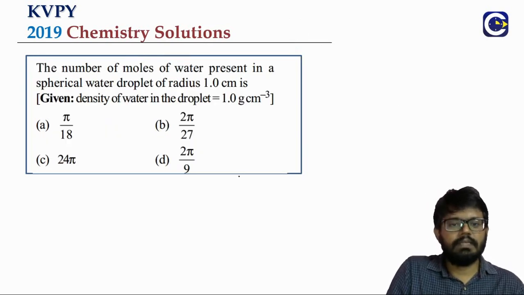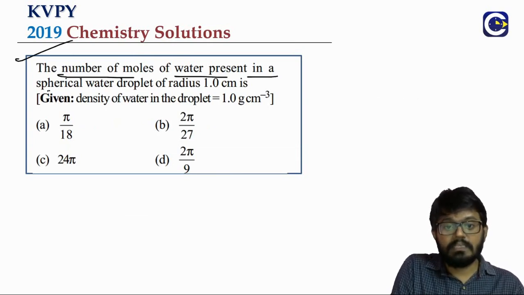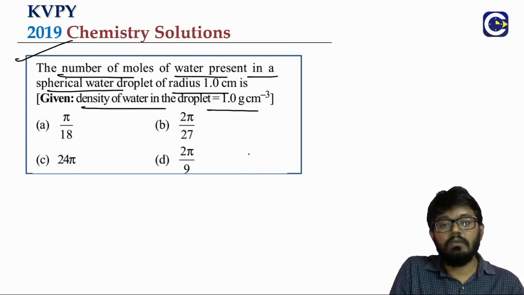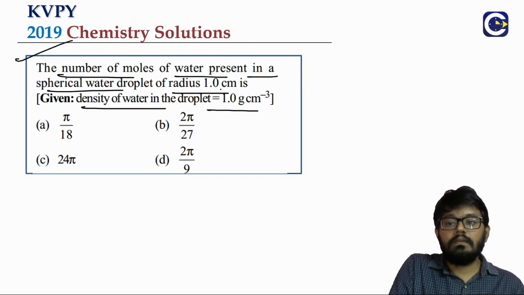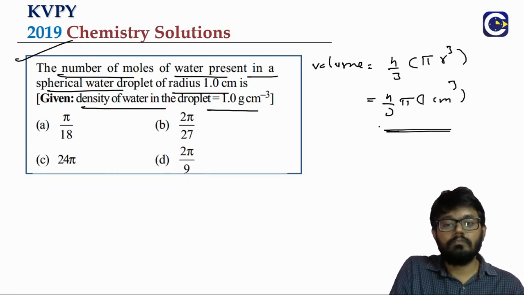Next, we have a question based on the basic concepts of chemistry. The number of moles of water present in a spherical water droplet of a given radius. They are giving the density of the water. The radius of the spherical droplet is 1 centimeter. The sphere volume is 4 by 3 pi r cube, so the volume is 4 by 3 pi centimeter cube. Density is given as 1 gram per centimeter cube.